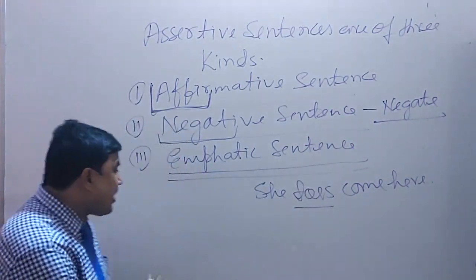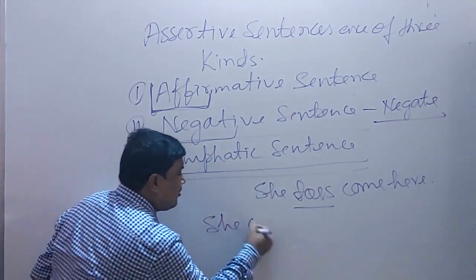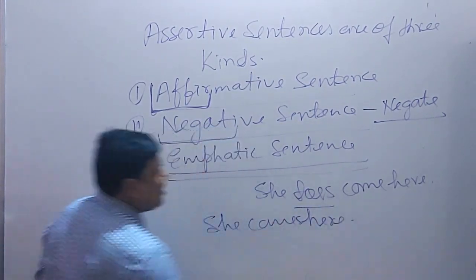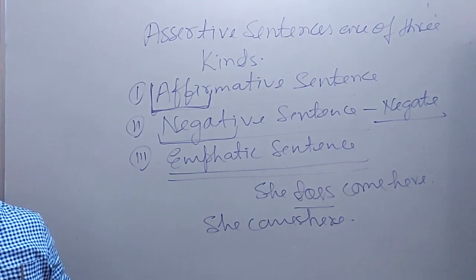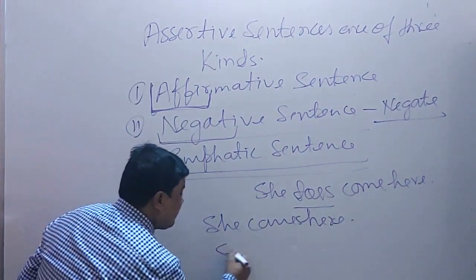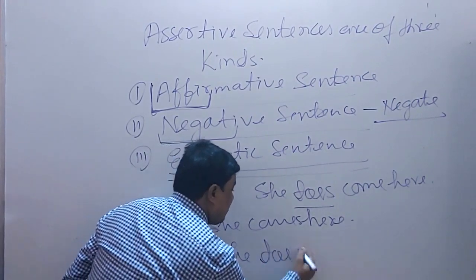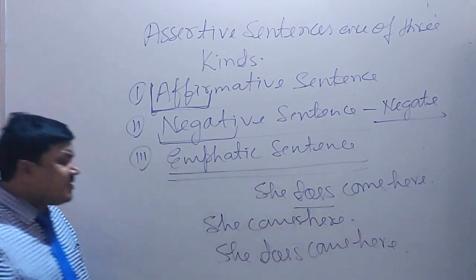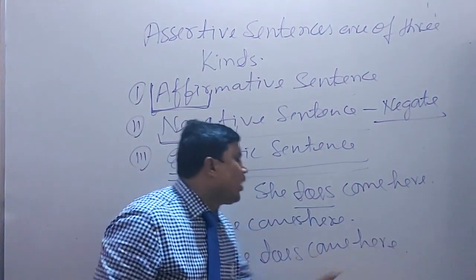So here if I am writing, she comes here, it means वह यहाँ आती है. If I am going to write, she does come here, it means वह यहाँ आती तो है.